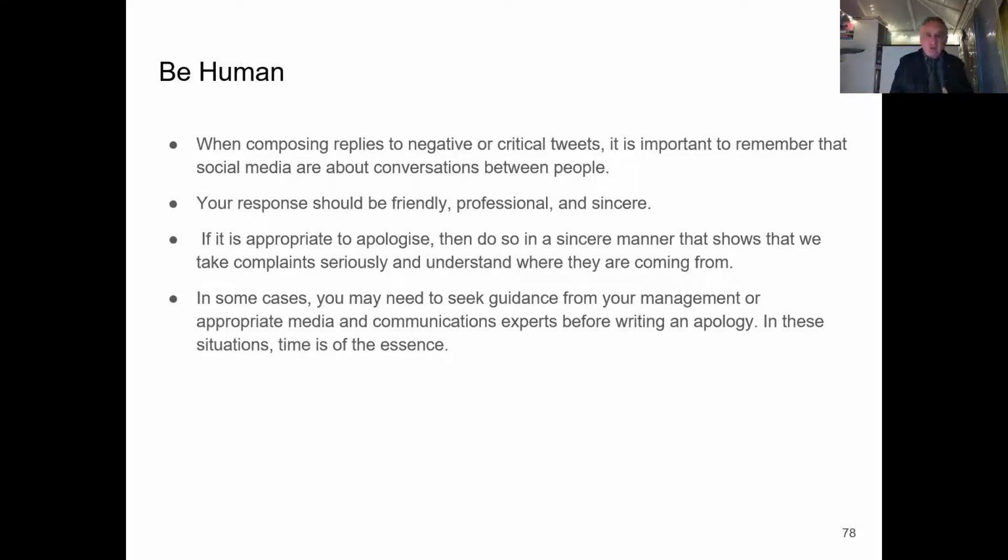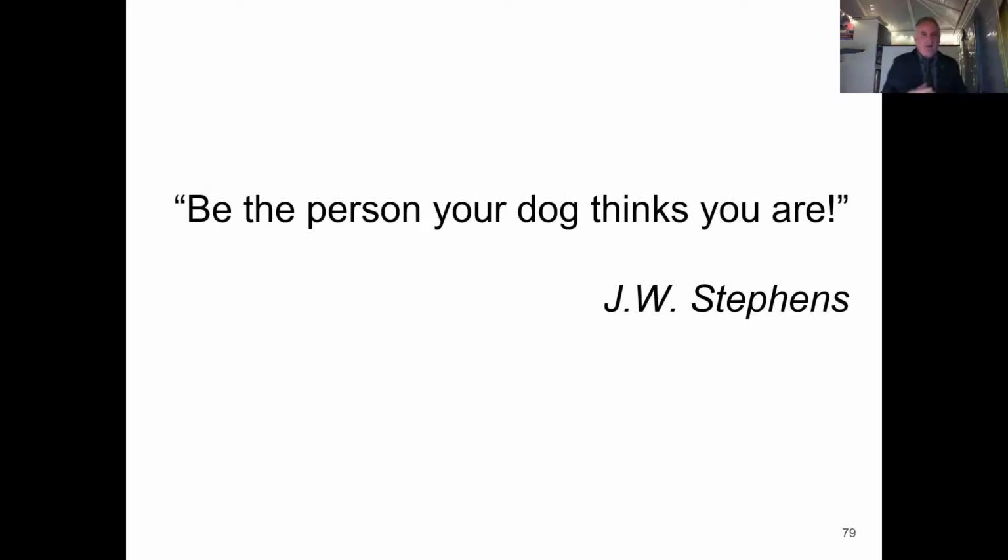But again, I'm sure lots of you will have these kind of reputation management documents in place, and it's important to have something for when things perhaps do go wrong with social media. And hopefully you won't ever have to refer to it. It's the document you want to write that just gets locked away in a cupboard and never ever looked at again. I think this is a good quote, really. J.W. Stevens, be the person your dog thinks you are. And I think that's the way you need to kind of portray yourself on the web.